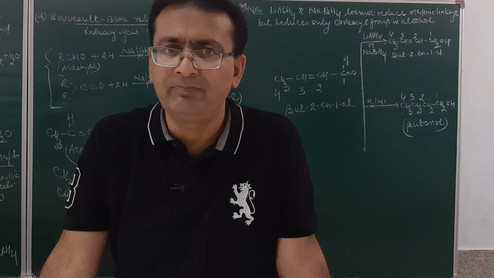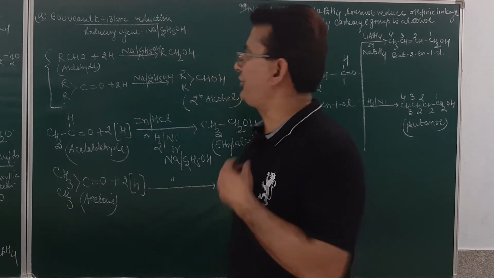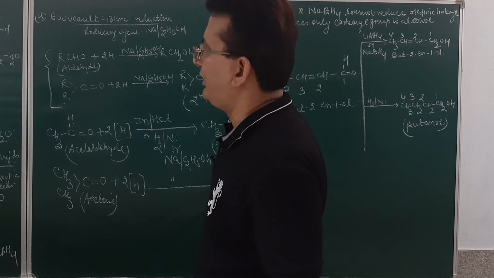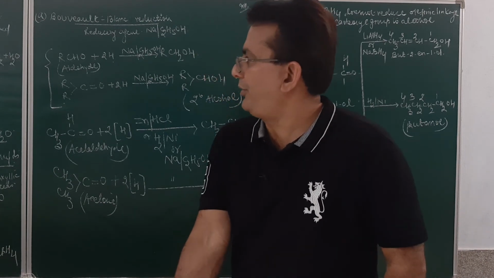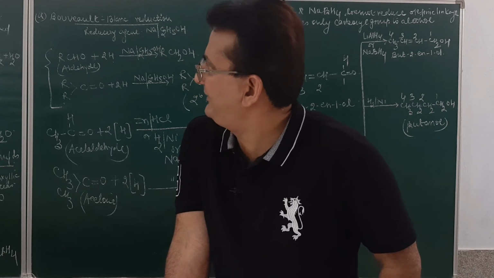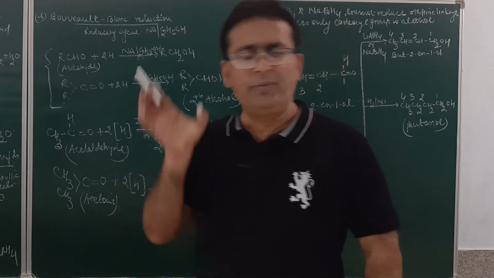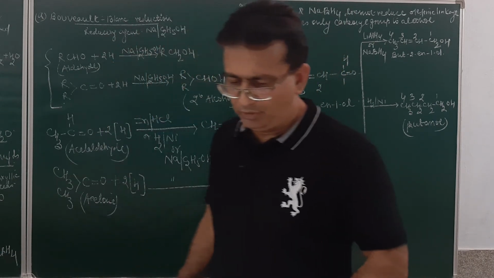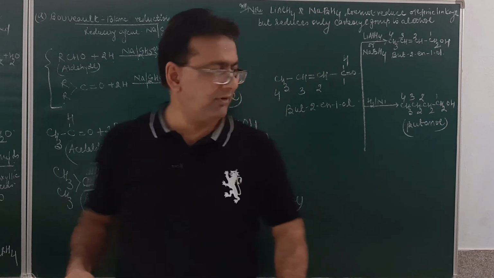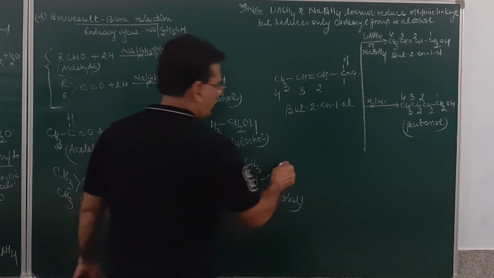Am I clear, student? So, student, in this lecture of the day, we have done with you the preparation from esters, ethers, amines, and from aldehydes, ketones and carboxylic acids. I have not given any example of carboxylic acid, but you may see over here.